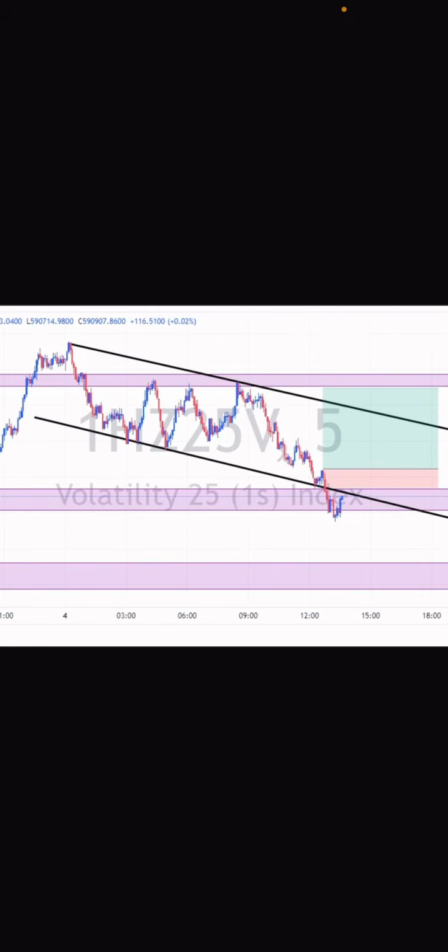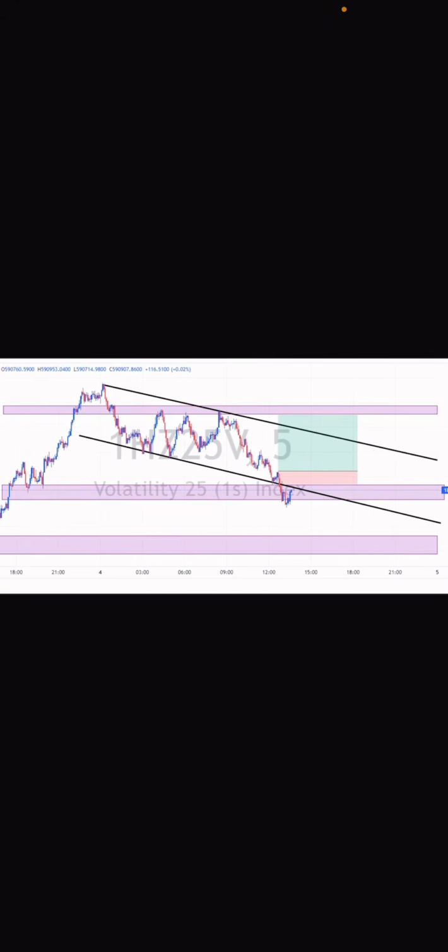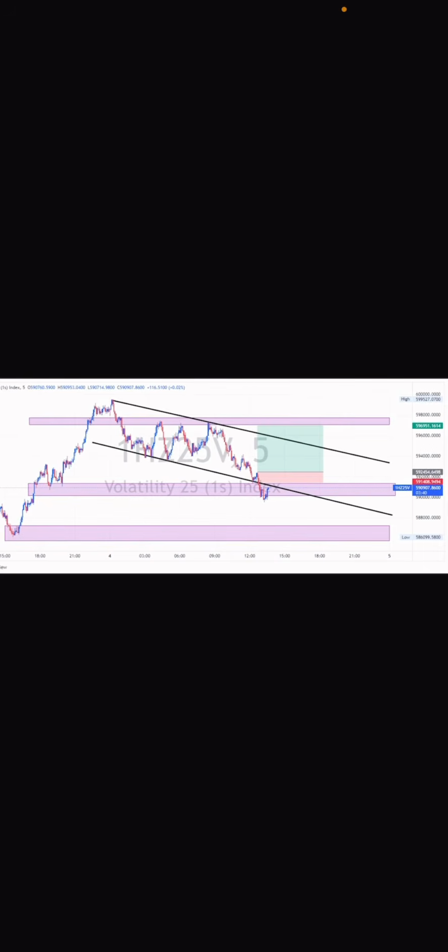Sometimes I might just send a new chart like this. So that's why I'm saying in order for you to use signals, you need to have basic knowledge. I might not always be sending you the write-up, I might just send you my charts, and after which you can basically use this if you have the knowledge to analyze. So this is pure support and resistance and trend line that I'm using. So that's why you guys need the knowledge.